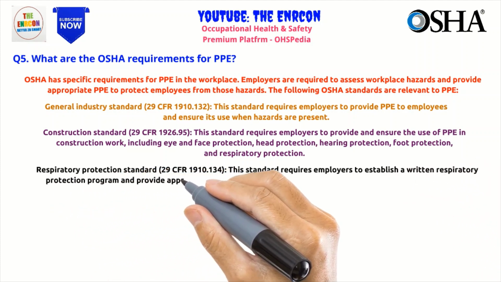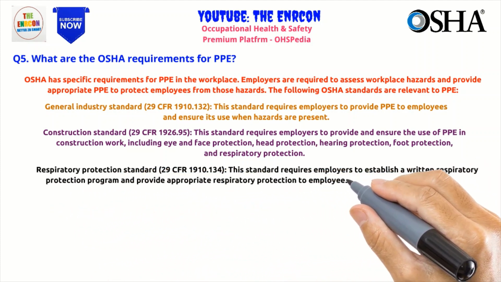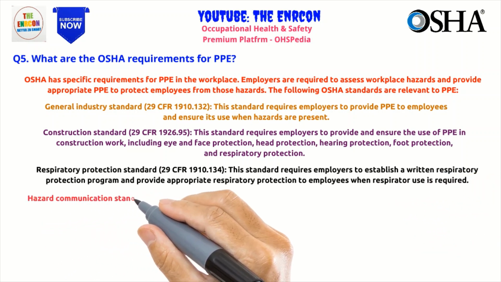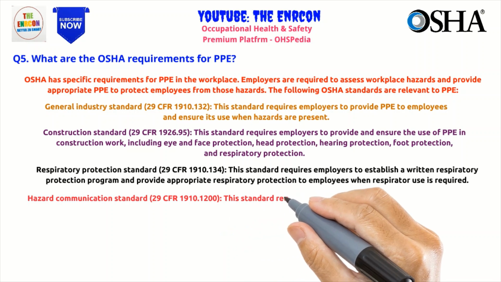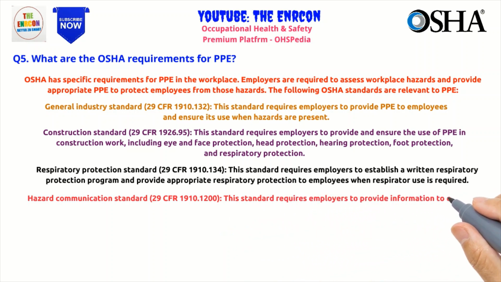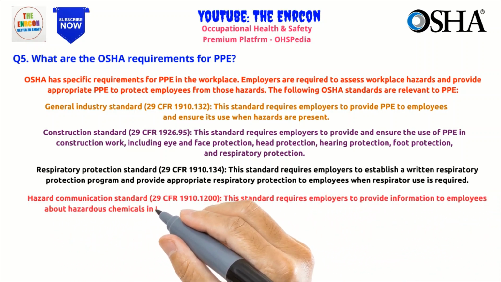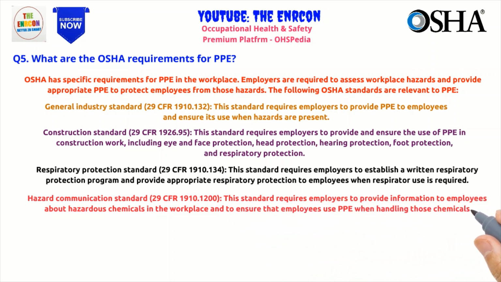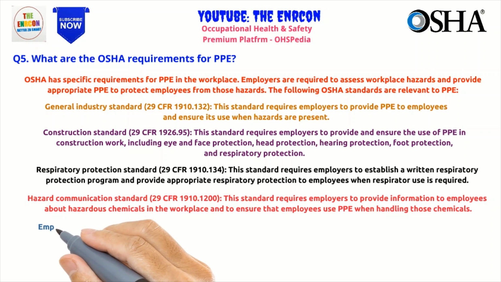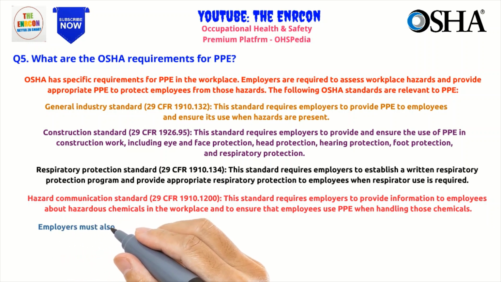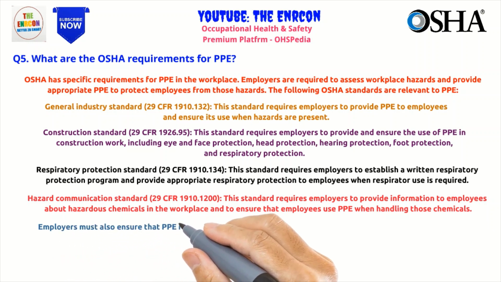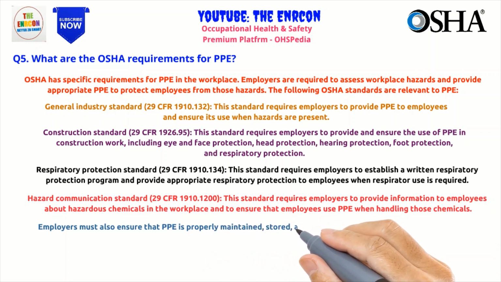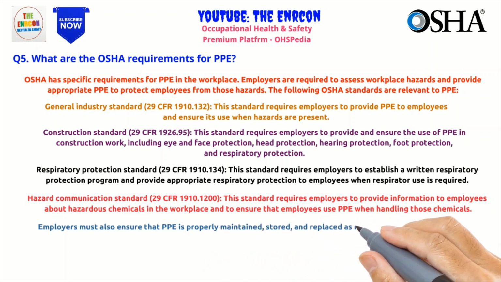Respiratory Protection Standard, 29 CFR 1910.134. This standard requires employers to establish a written respiratory protection program and provide appropriate respiratory protection to employees when respirator use is required. Hazard Communication Standard, 29 CFR 1910.1200. This standard requires employers to provide information to employees about hazardous chemicals in the workplace and to ensure that employees use PPE when handling those chemicals.